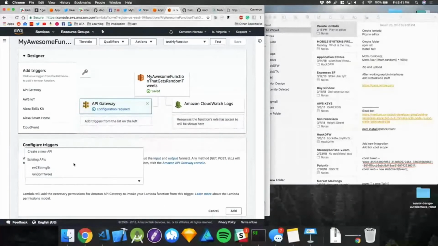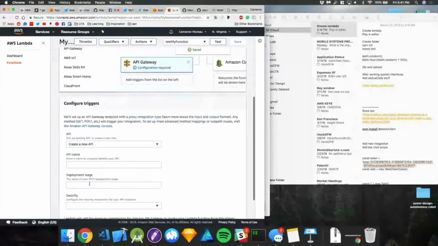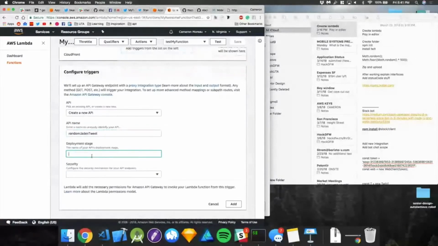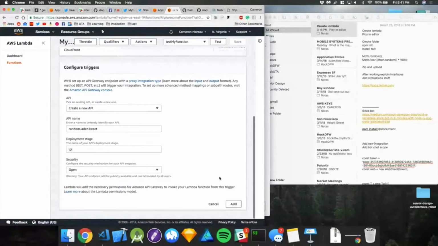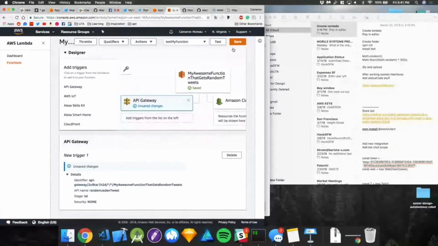We're going to press this little button here. We're going to create a new API, and we're just going to say random Jaden tweet. The development stage is just, you can make this like production or dev. Mine's going to be LOL. And it's going to be open, meaning you don't have to authenticate like we did with Twitter. No access keys, no identity, anything like that. I'm going to go ahead and get this started. I'm going to hit this little button here. I've got to hit save.